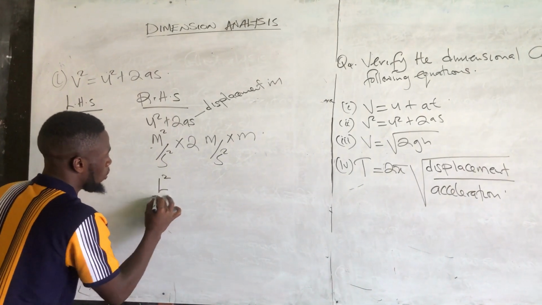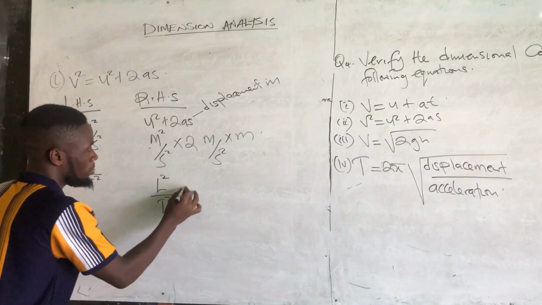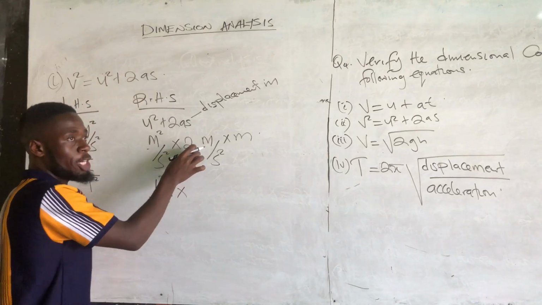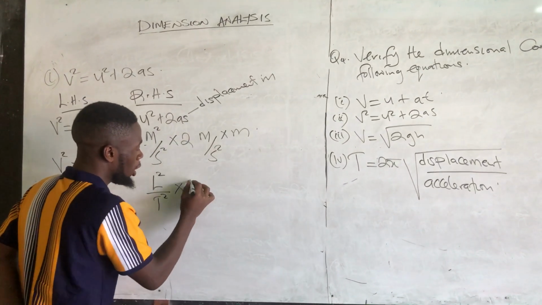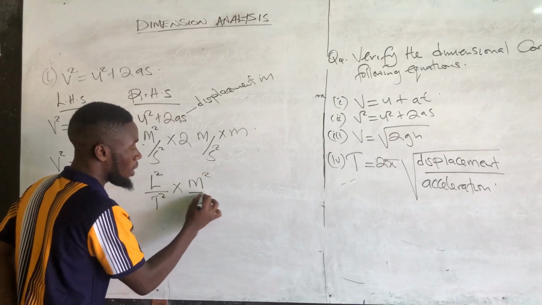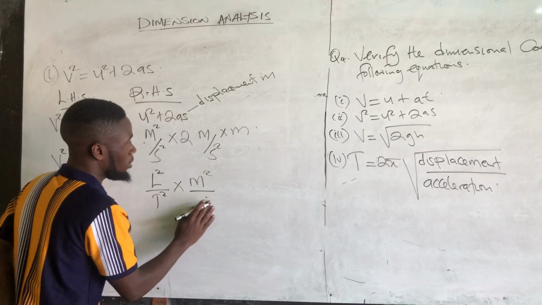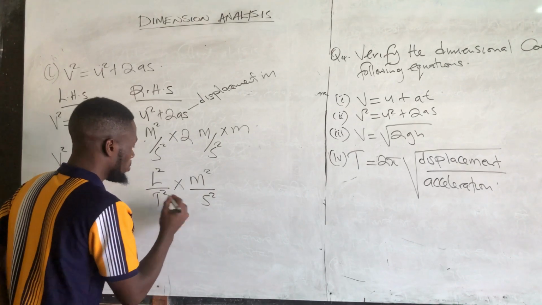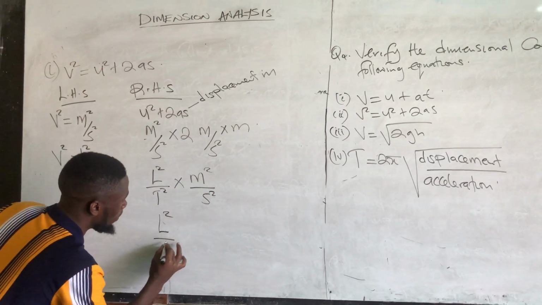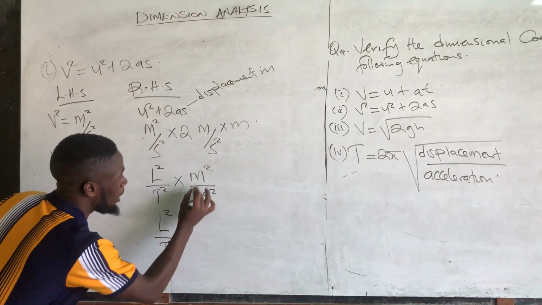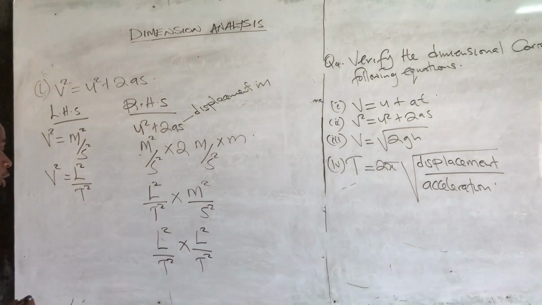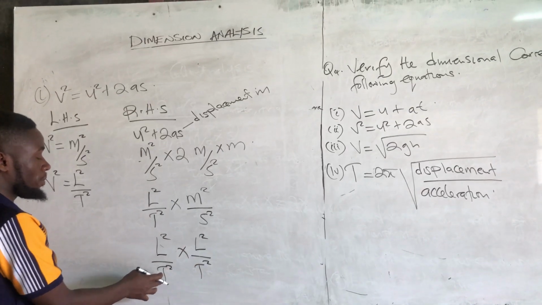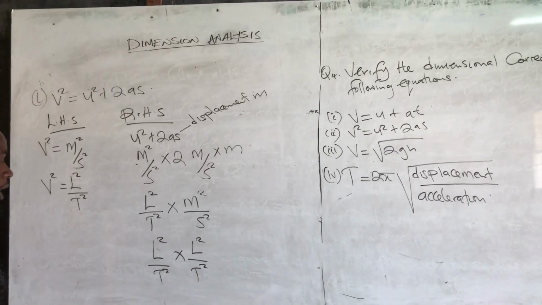Then from here, this is L squared over T squared, multiplied by, if you want you can ignore the constant. Let's ignore the constant from here. We will remain with meters multiplied by meters, m squared, over s squared. So here it is L squared over T squared, multiplied by L squared over T squared. So you can see that these are the same now.